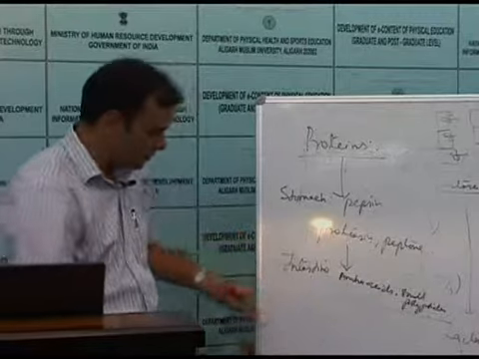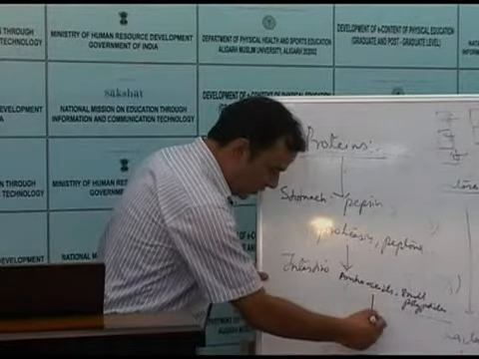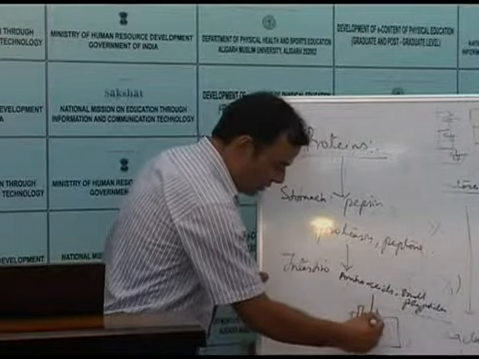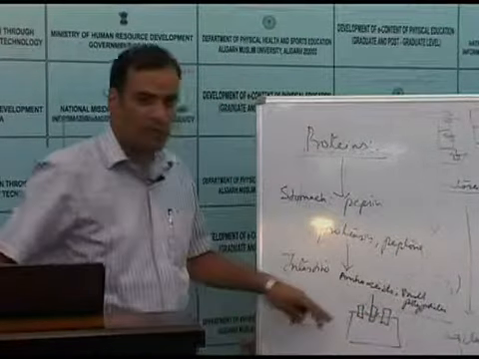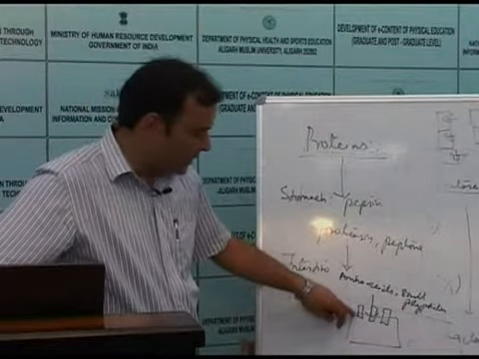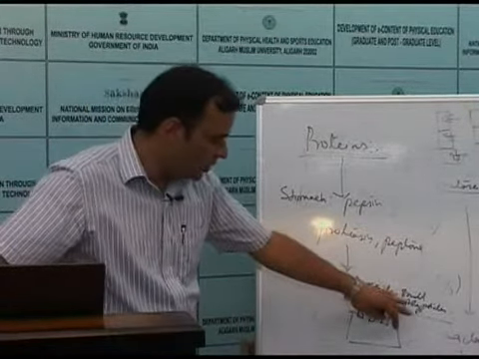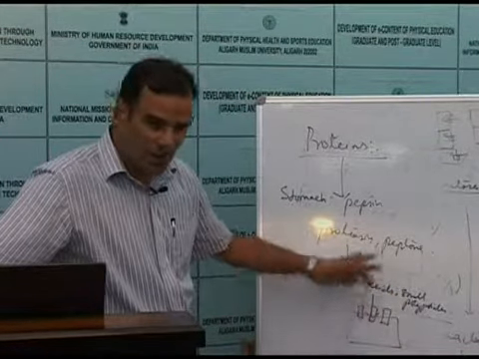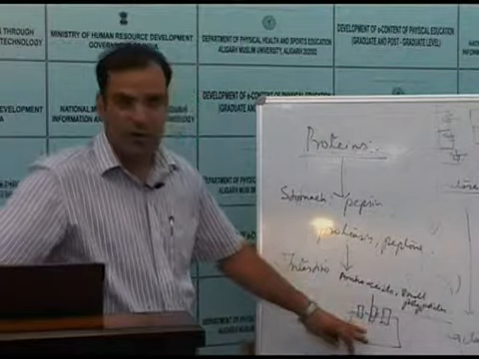After this step, when the amino acids and polypeptides are being absorbed into the enterocytes, on the apical border of the enterocytes are present many peptidases that act upon these small polypeptides or dipeptides and finally convert all of the proteins into amino acids.